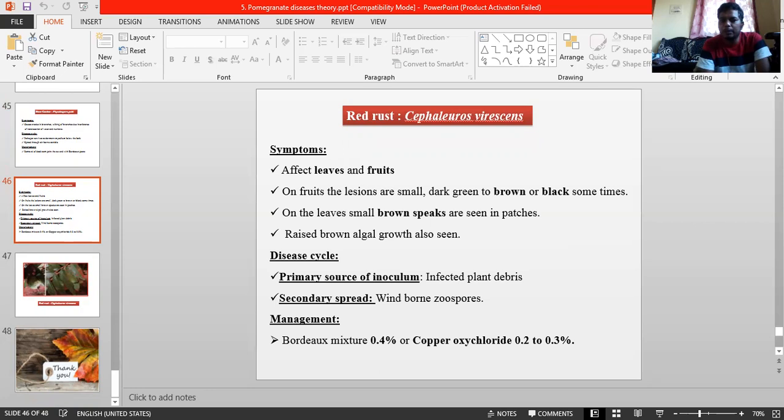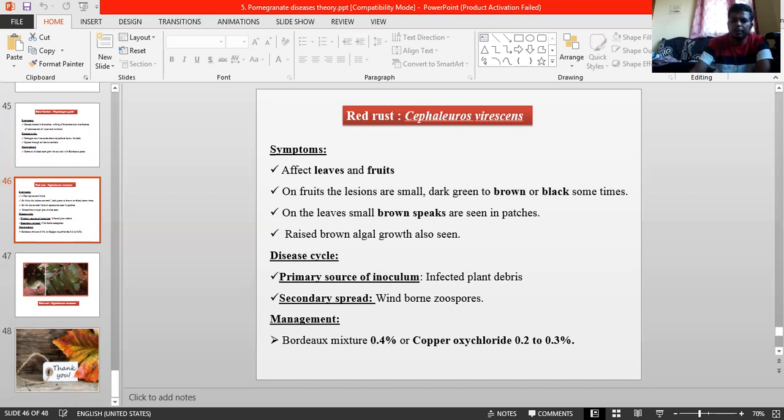The presence of the pathogen on the leaf reduces the photosynthetic leaf area, thereby affecting the growth of the tree. And susceptibility to the disease is greater when environmental conditions such as poor soil, overcrowding, narrow spacing, and weed pressure are present. It means an unmaintained orchard. And the presence of insects, mites, and other foliar diseases may enhance the disease development.